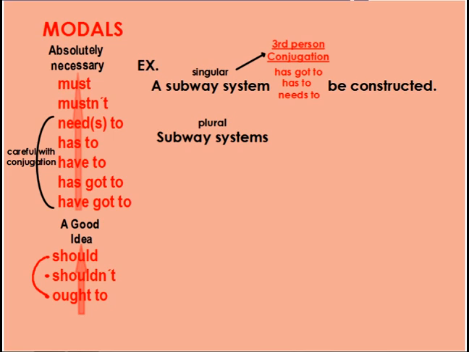Now, if I change the subject and I make it plural, for example, subway systems, okay, now it's plural. And when something's plural in English, I don't conjugate in the third person. I just use my normal base form verb. So for example, subway systems have got to be constructed, subway systems have to be constructed, or subway systems need to be constructed, okay? And I'm using my normal base form verbs for those. So careful with conjugating in the third person when your subject is singular. However,